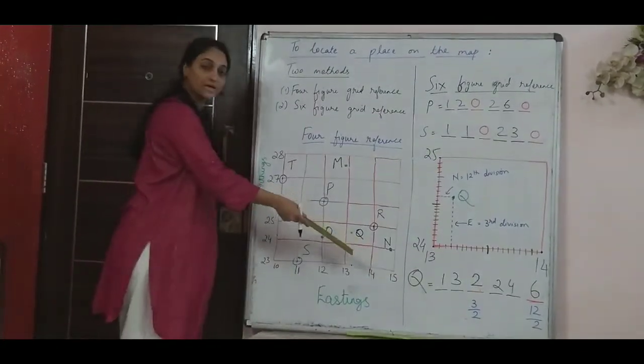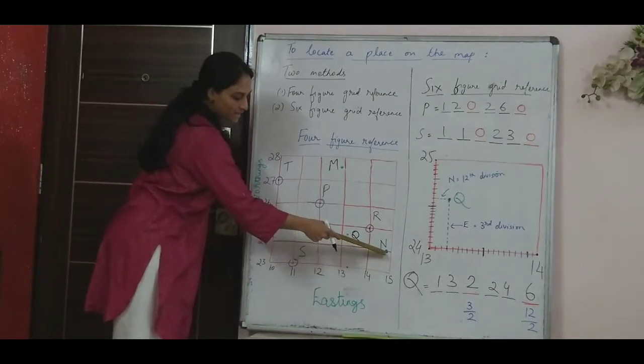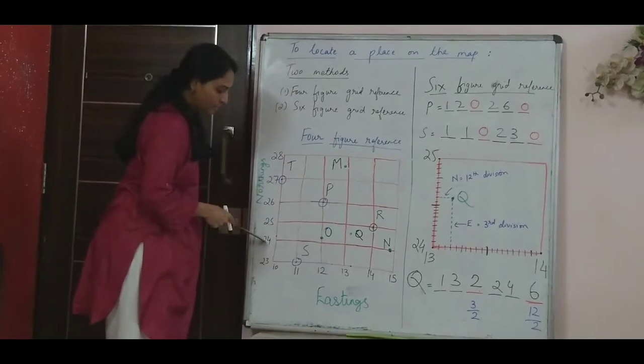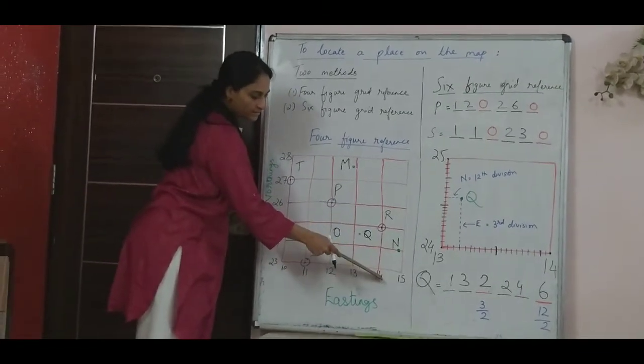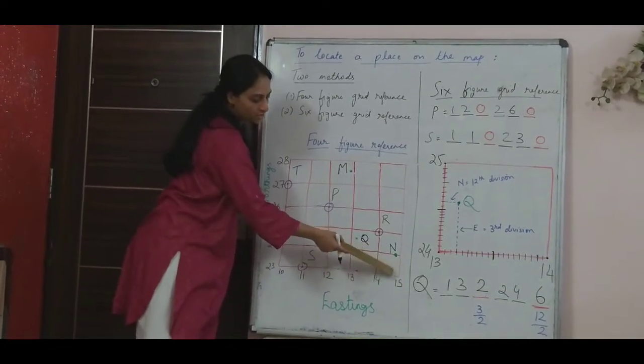Now the rest you can do on your own, like N. I will divide this, and the third northing will be 0, because this exactly comes on 24, so 0 will be my northing, whereas my easting would be around 14, 8. I may get around 8 or 9.